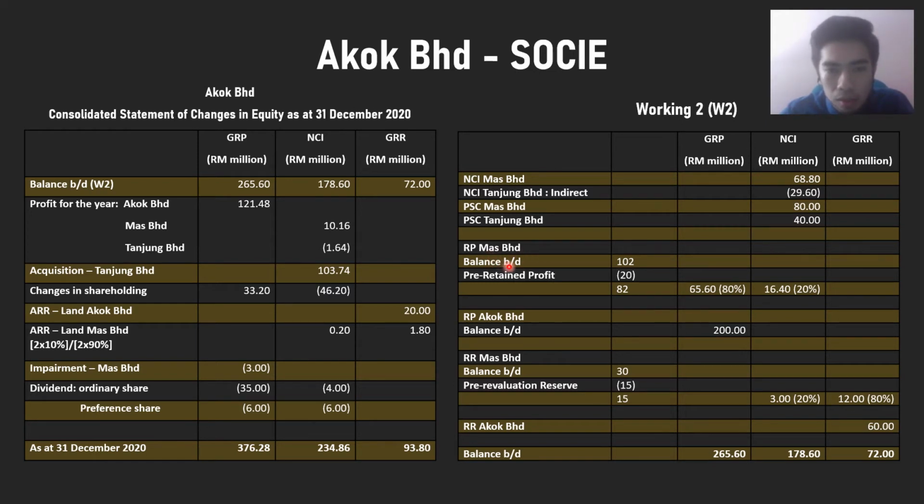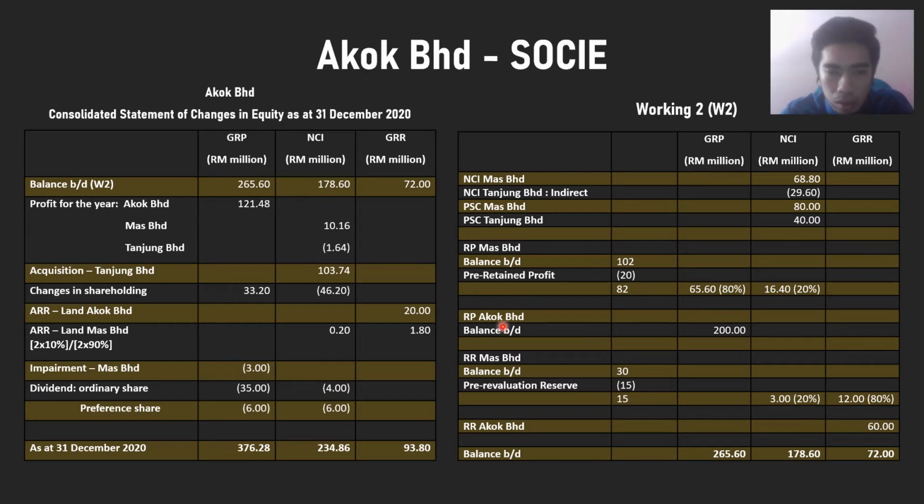and then we need to calculate the retained profit for the Mas Berhad. So for the opening balance for the RP of Mas Berhad, we have 102 million, and then we need to minus the pre-RP 20 million, so we get 82 million, and we need to apportion it to the group retained profit and NCI. So for the group retained profit, we need to times with 80%, so we get 65.6 million, and for the NCI we times with 20%, so we get 16.4 million.